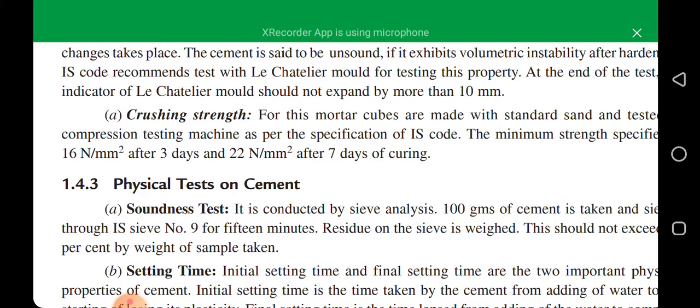So we need to take two values. First value should be after 3 days. Second value should be after 7 days. So after 3 days, what is our required value? It's 16 Newton per millimeter square. And after 7 days, our crushing strength required value is 22 Newton per millimeter square.